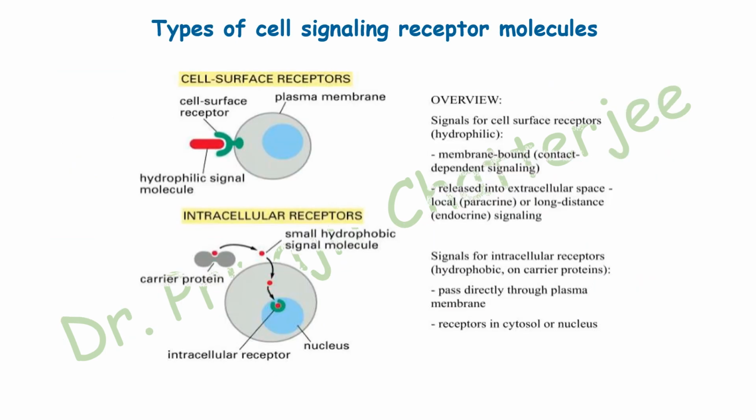Types of cell signaling receptor molecules. Basically, there are two types of cell signaling receptor. One is cell surface receptor, and the second one is the intracellular receptor. Cell surface receptor is found on the cell membrane. Hydrophilic signaling molecules bind with the cell surface receptor. And in case of intracellular receptor, small hydrophobic signaling molecules can traverse the cell membrane and bind with the carrier protein. It will migrate to the nucleus.